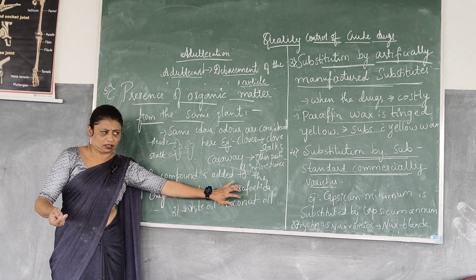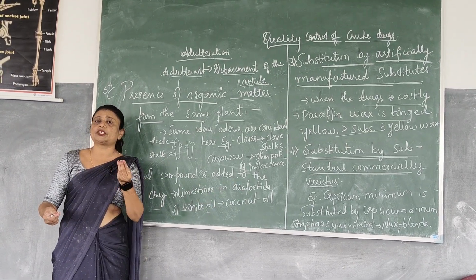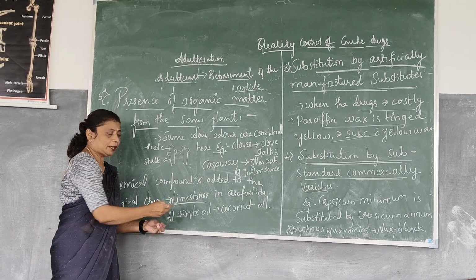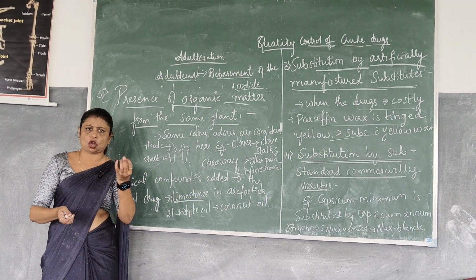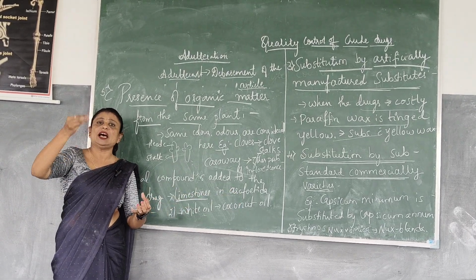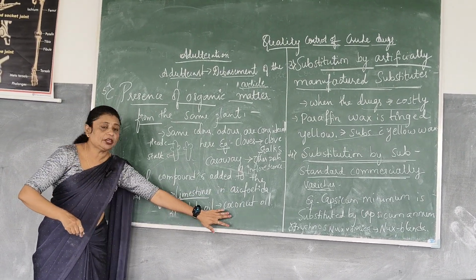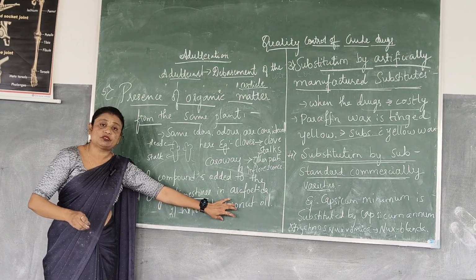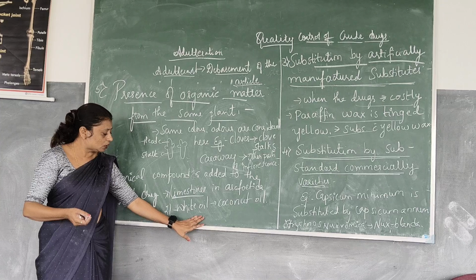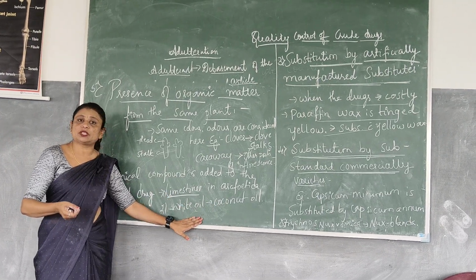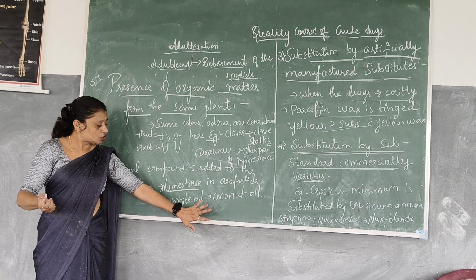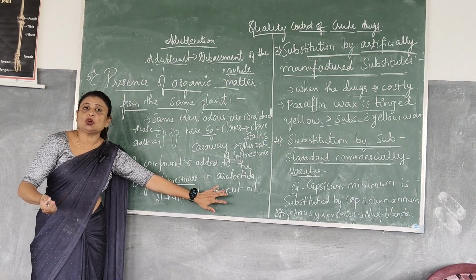Asafoetida is nothing but hing, which we use for the preparation of food. It will be mixed with limestone. Limestone is nothing but chalk powder or something which looks the same as asafoetida. It will be mixed with the asafoetida. And white oil in coconut oil. The original coconut oil will have a good smell and good odor. So this coconut oil will be mixed with white oil, which is prepared artificially in the industries.